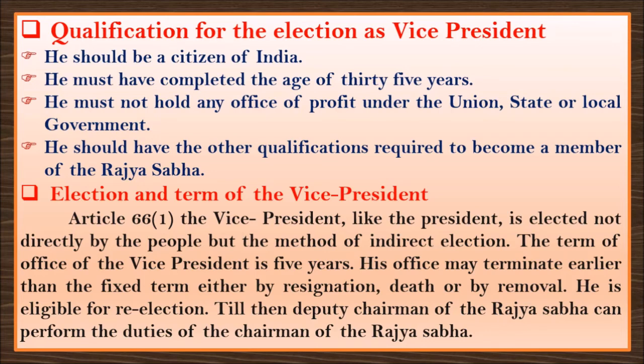When he comes out of this, his job ends either if he must resign because of misconduct, or if he meets death, or if he is removed by the parliament members by finding something illegal, or something which is standing against the constitution. So these are the only three things: resignation, death or removal. Only these three things will make the vice president get away from his job.